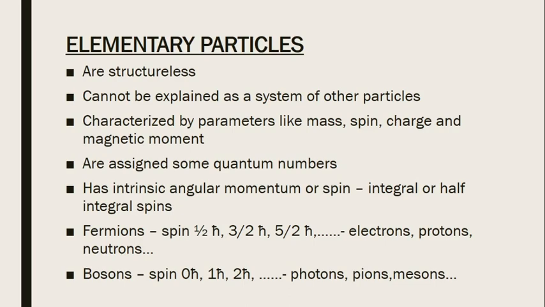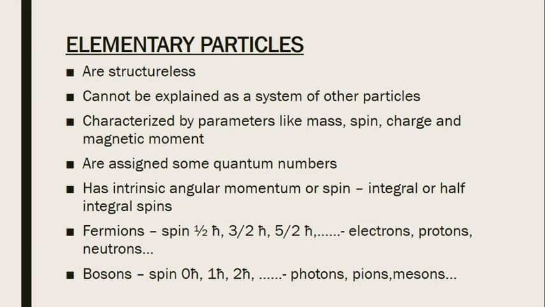But to know what fermions and bosons are: fermions are the elementary particles with a half integral spin like 1 by 2 h cut, 3 by 2 h cut, 5 by 2 h cut.